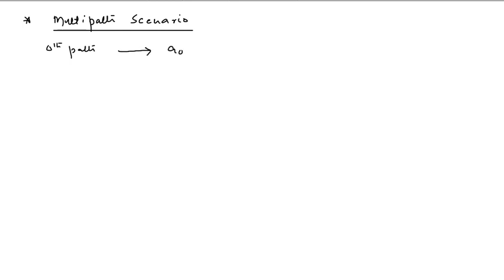Okay. And now for a multipath scenario, for example, we have n number of paths starting from 0 to n minus 1. So for the 0th path, we have attenuation as a0 and delay as tau 0. And for a channel model which is going to represent this path, we have the expression as a0 dot delta(t minus tau 0).